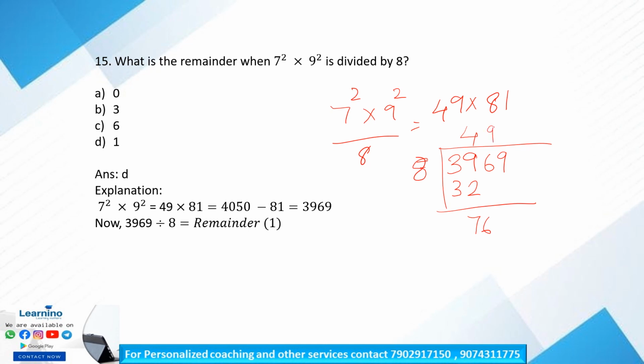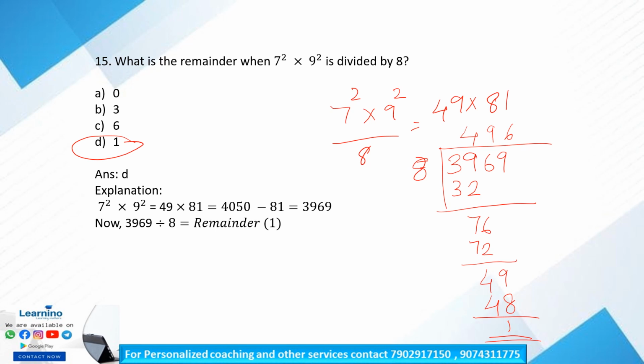9 into 8 is 72. Okay, so 49. 6 into 8 is 48. So 1 is the remainder. Okay, so option D is our correct answer, 1. Is it clear?